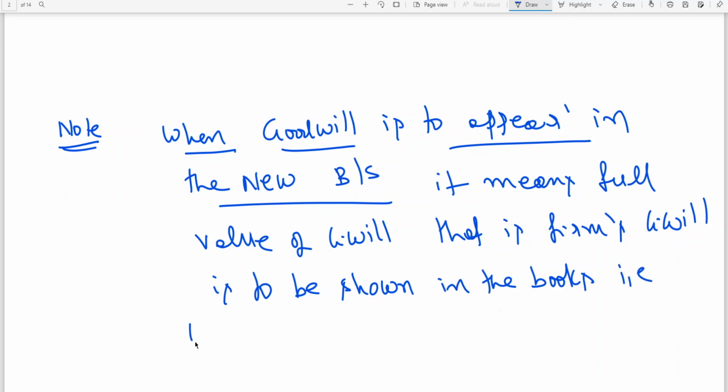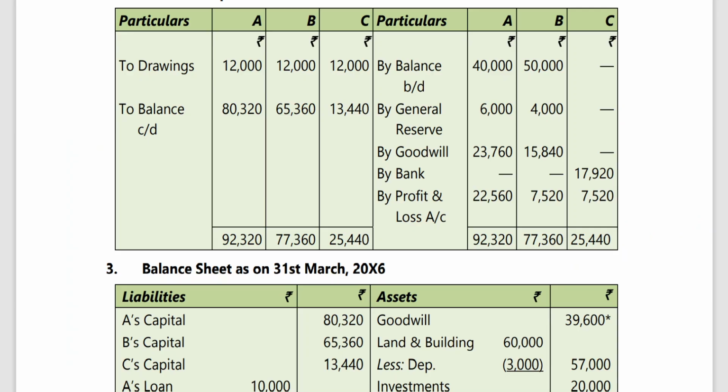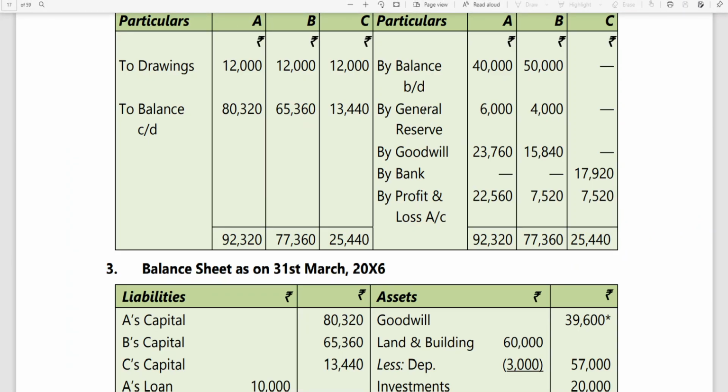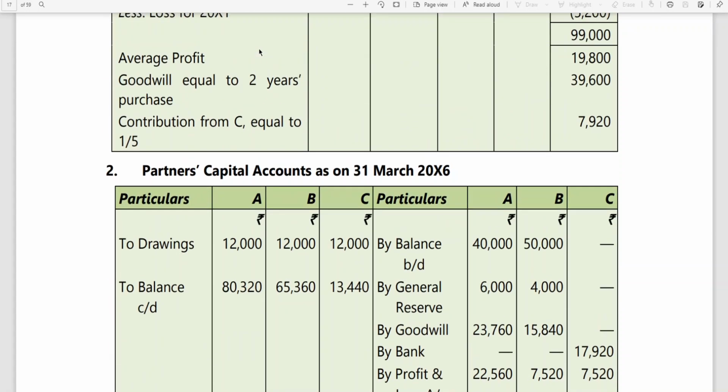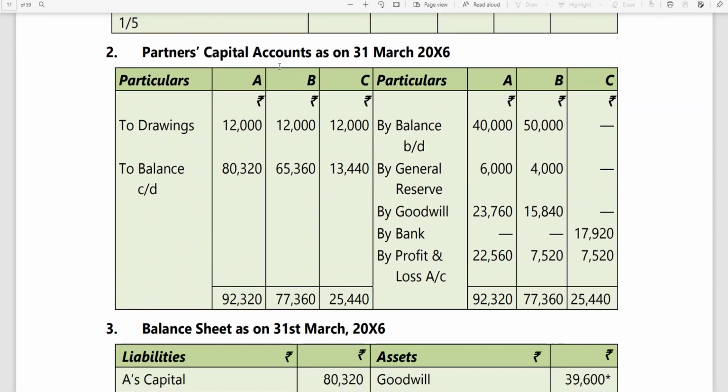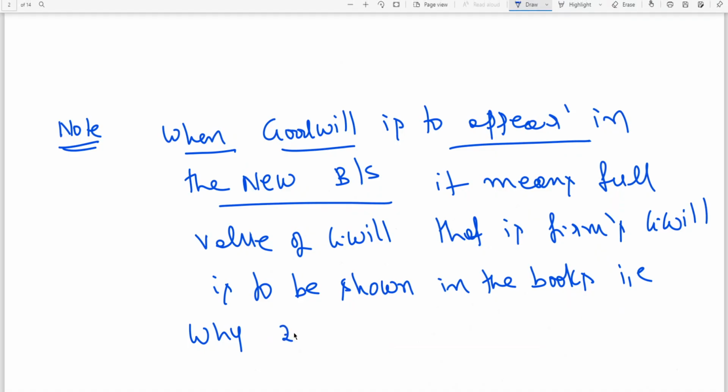That is why, what is the firm's goodwill? $39,600 is raised.